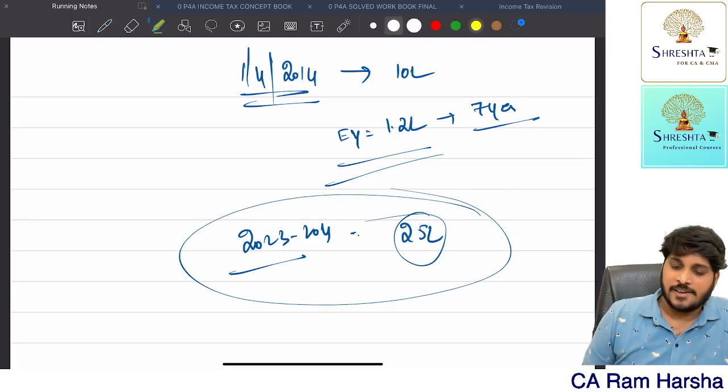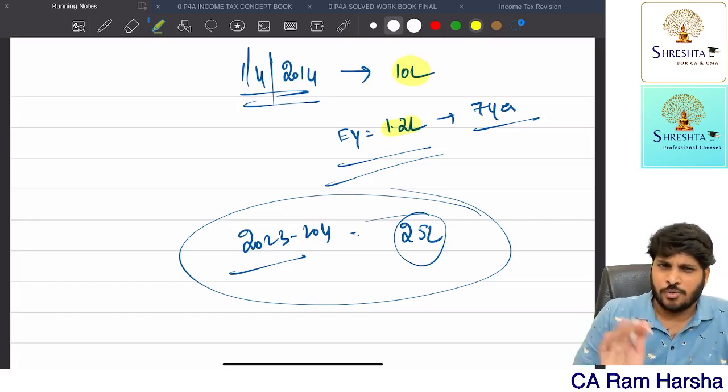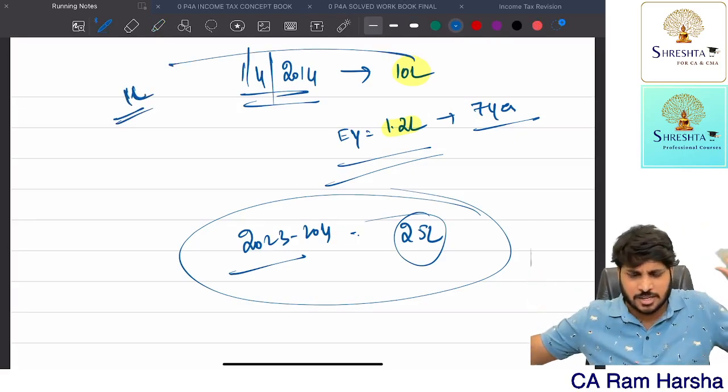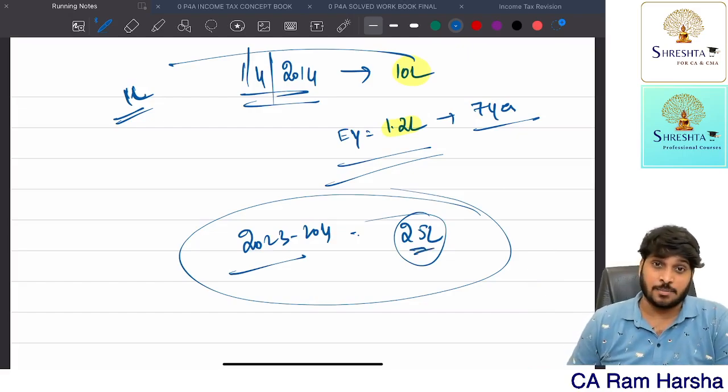Very simple. Every year you are paying 1.2 lakh. Now, what is the sum assured? 10 lakh. When the policy is issued on or after 1st April 2012, and you are not a disabled person, you will get deduction up to 10%. 1 lakh you can claim as deduction under 80C, like that you claim for 7-8 years. Now you got 25 lakhs. Now is it taxable? This is the question.